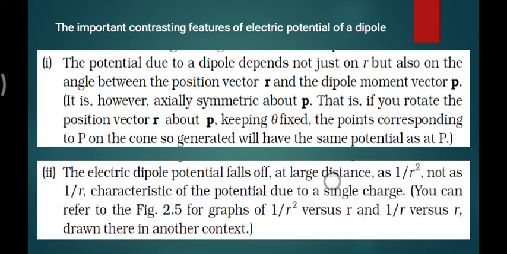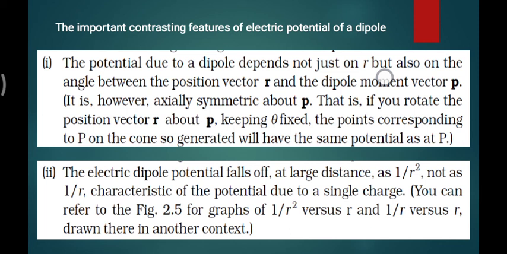Second, the electric dipole potential falls off. As you know, the electric dipole potential we get at the end is dipole moment times cos theta upon 4 pi epsilon 0 r square. So it falls with 1 upon r square, not as 1 upon r as in the potential generated by a single point charge, which is kq by r.